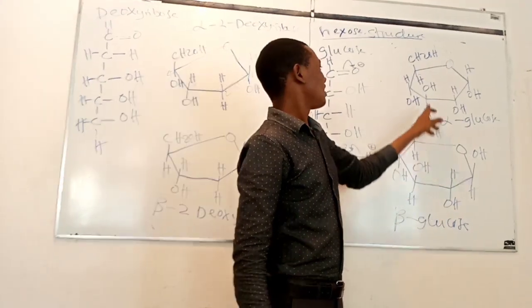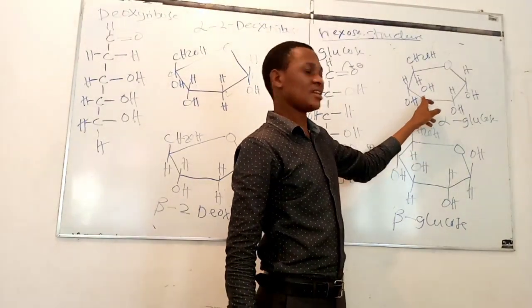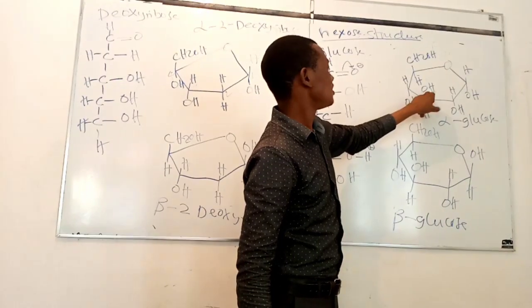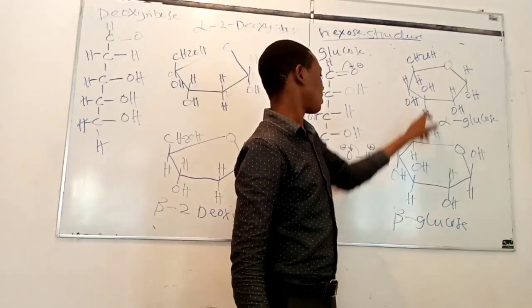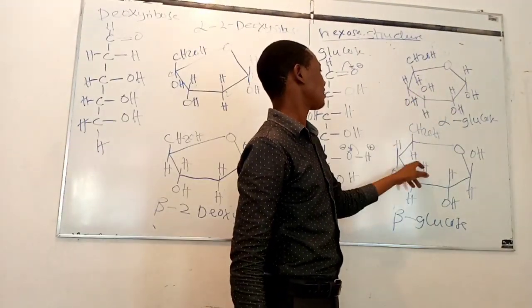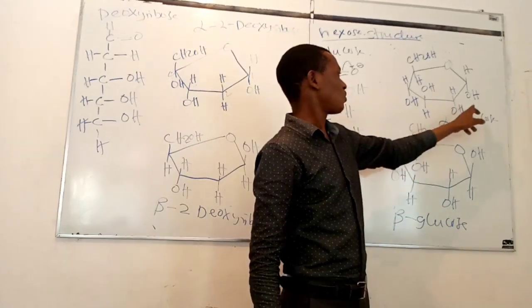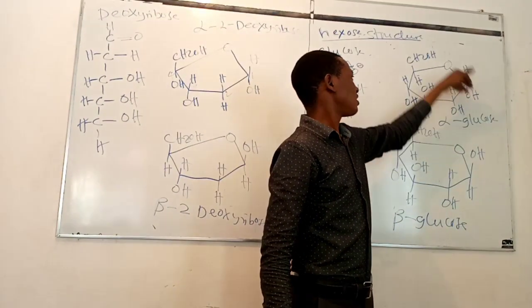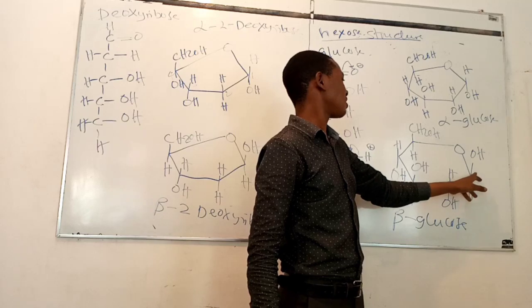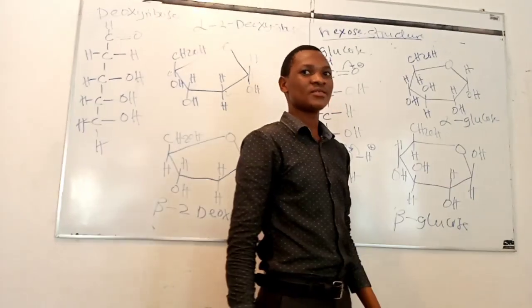So what you are supposed to know is that in the ring structure of either alpha or beta glucose, the hydroxyl group at carbon number 3 should be projected into the ring. This one should be projected into the ring. And then in alpha glucose, the hydroxyl group at carbon number 1 is down the ring, and at carbon number 1 in beta glucose it is upward the ring.